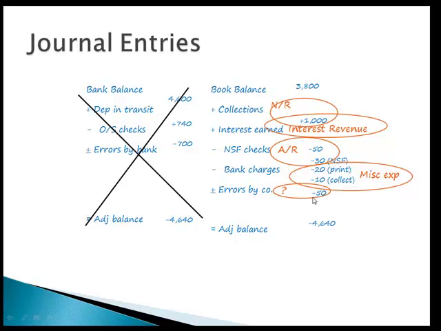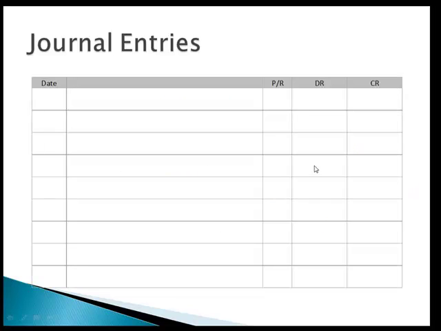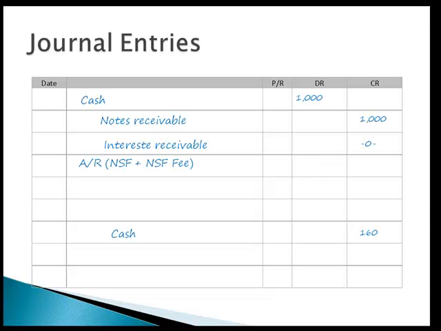So what is that? $160 decrease in cash. So cash is decreased by $160. The accounts receivable balance gets increased for both the NSF and the NSF fee. We record a debit to supplies and a debit to miscellaneous expense.